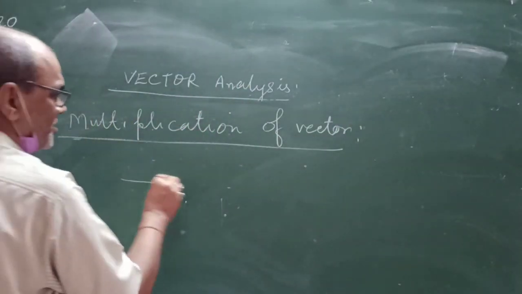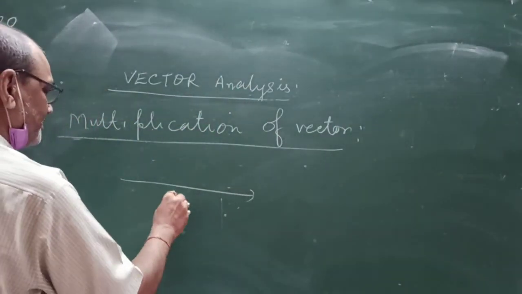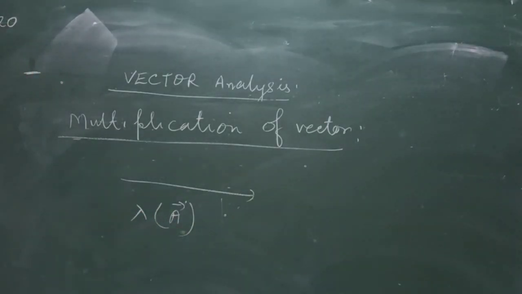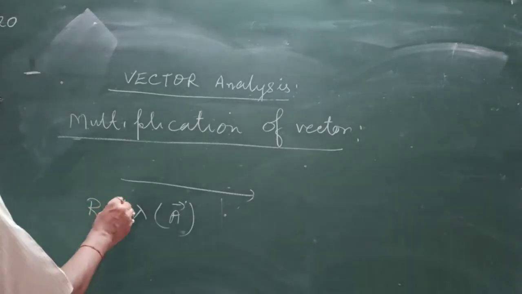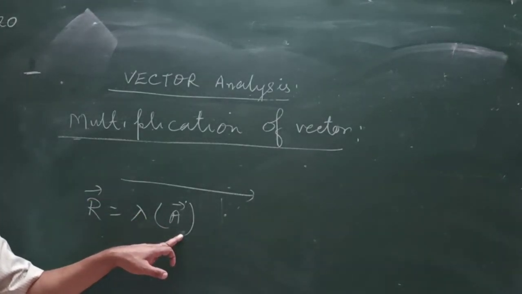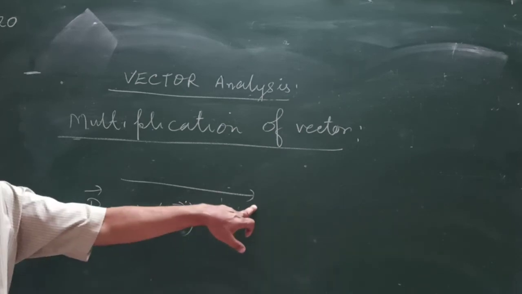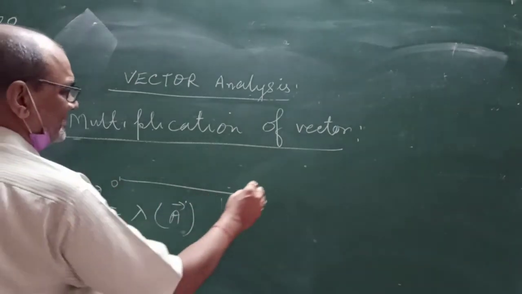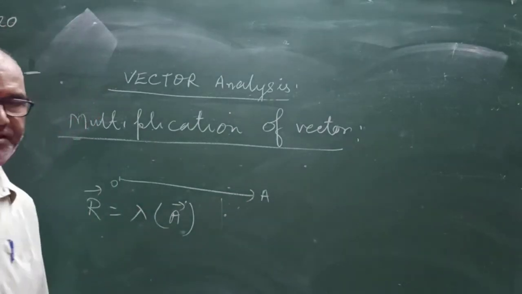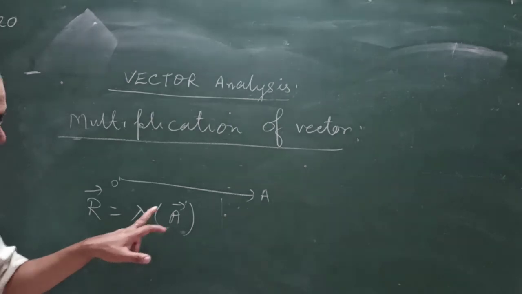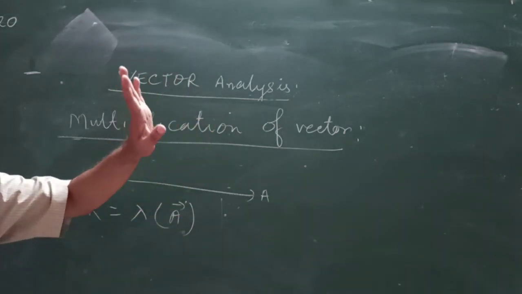When a vector A is multiplied by a scalar lambda, the resultant vector is equal to lambda times vector A, and the direction is the same as that of A. Only the magnitude changes, lambda times, direction same.